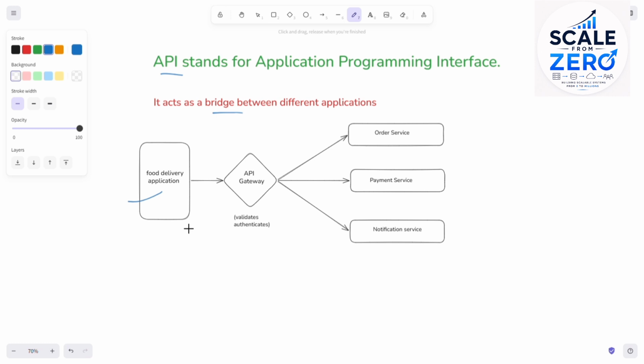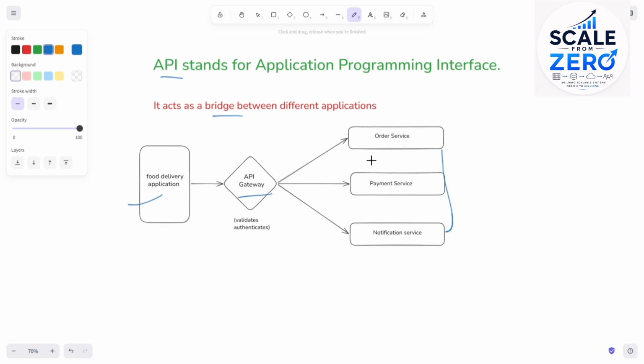So when you open that food delivery app, you can think of Domino's. When you request something, your request first goes to the API gateway. The API gateway layer will validate and authenticate your request and then route it to the particular microservice. These are all microservices. Different microservices can be in one application. Authenticate means checking whether your request is valid or not for that application. For example, you are just requesting a pizza. So yes, it is valid, so your request will be routed to that microservice.